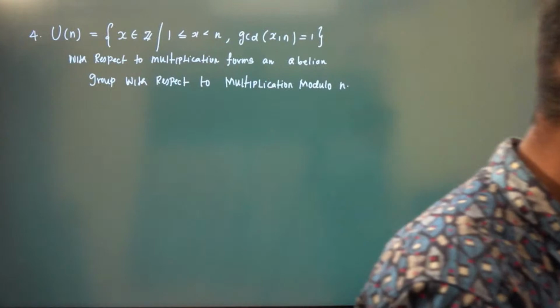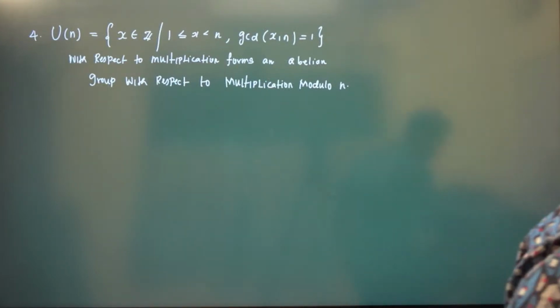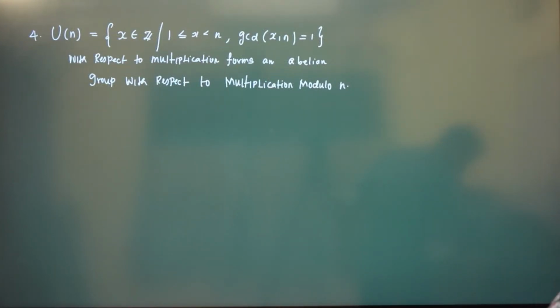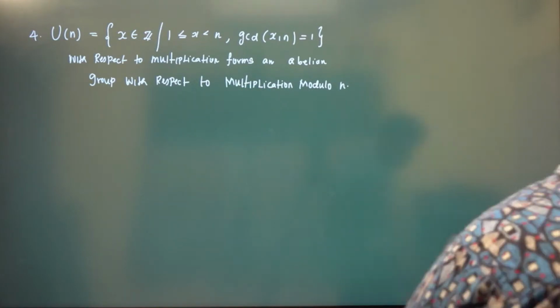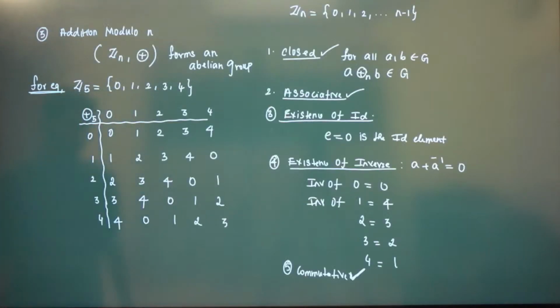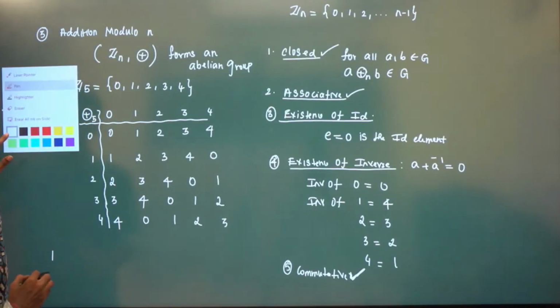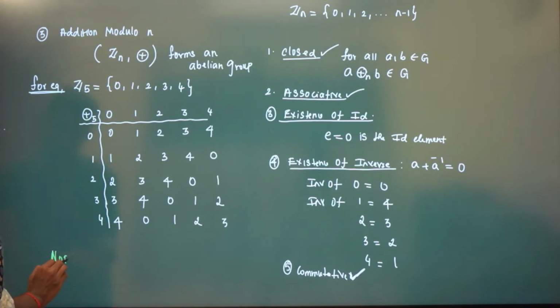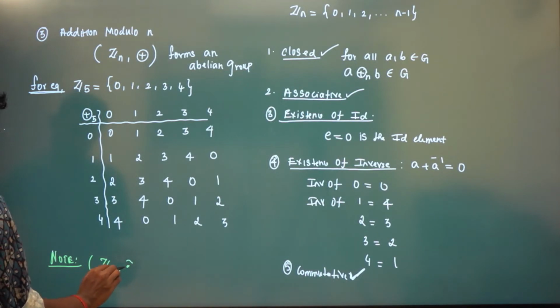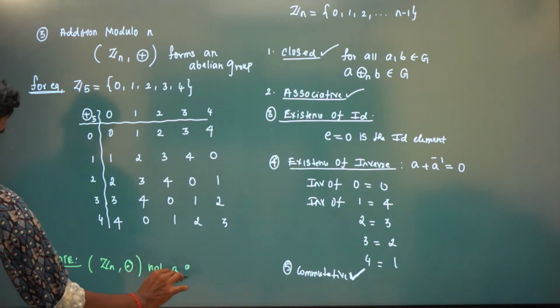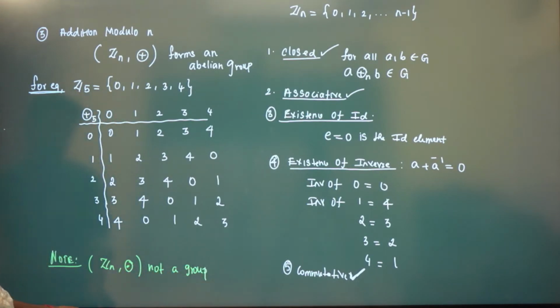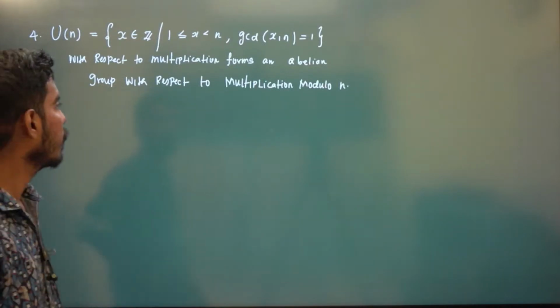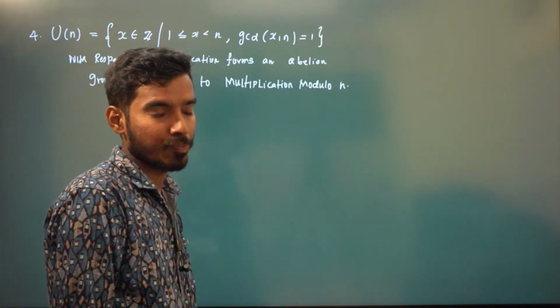See, the previous example I have given you, Zn with respect to addition modulo n forms a group, but Zn with multiplication modulo n doesn't form. Okay, I'll write it down, note here: Zn with respect to multiplication modulo n is not a group, but this set with multiplication modulo n will be a group, right?